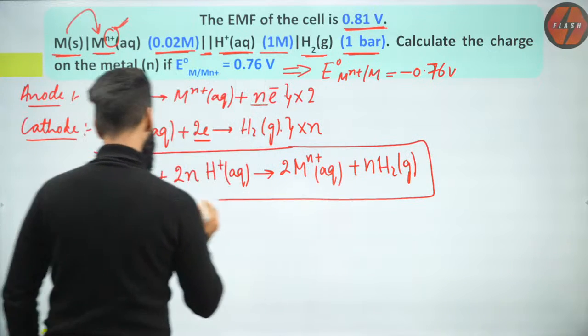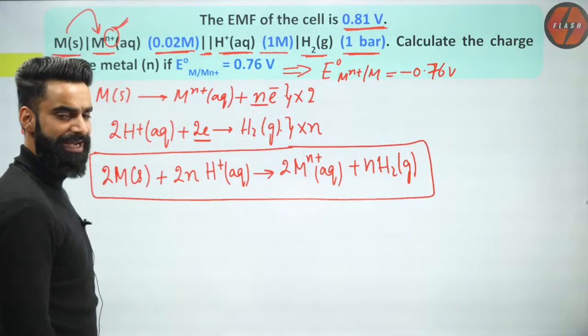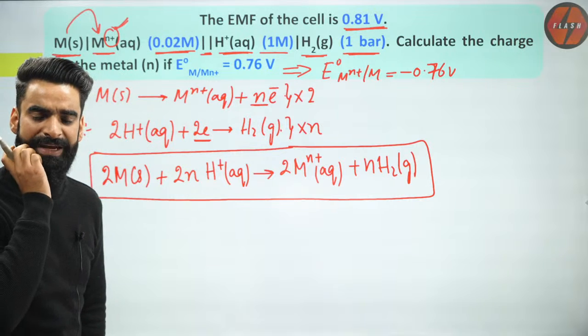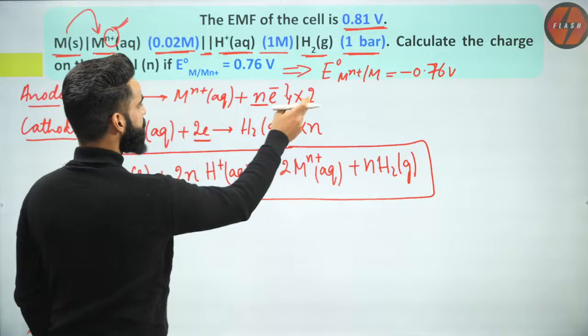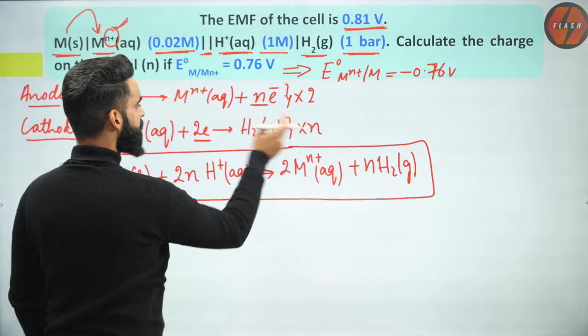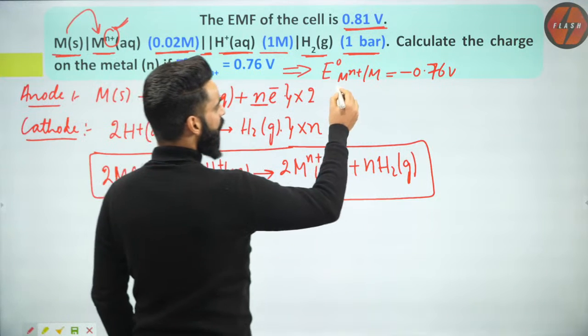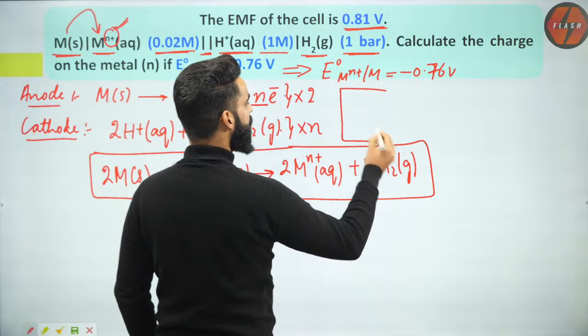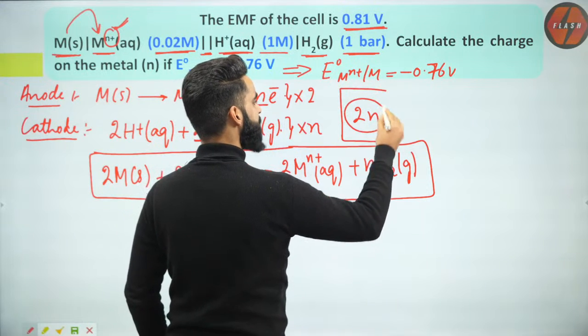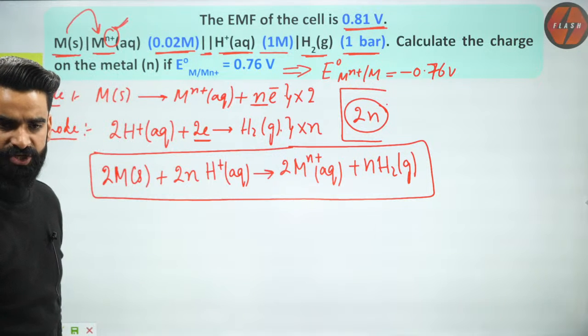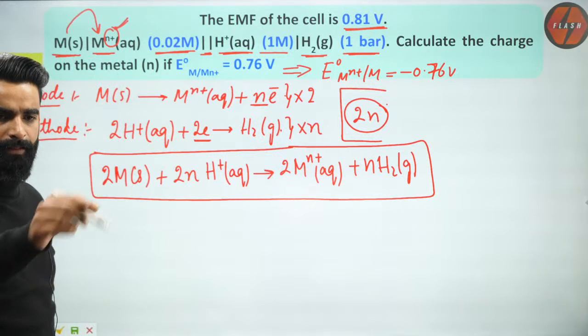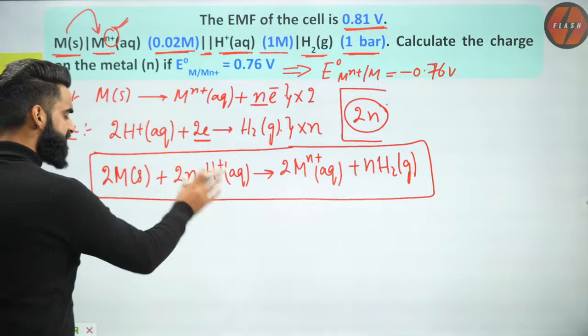Okay. Now people, if I'll ask you how many electrons got cancelled over here? Very simple. This is going to become 2n. 2n got cancelled. So how many moles of electrons are being exchanged over here? 2n moles of electrons are being exchanged over here. Right? Now guys, understand. This is the net cell reaction.